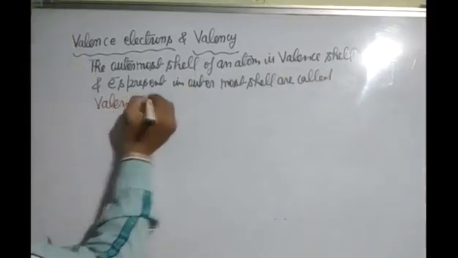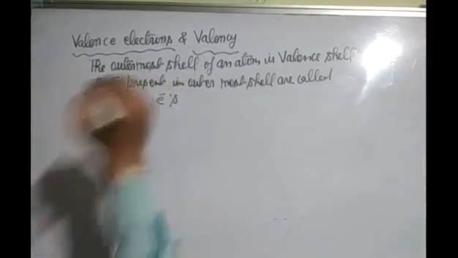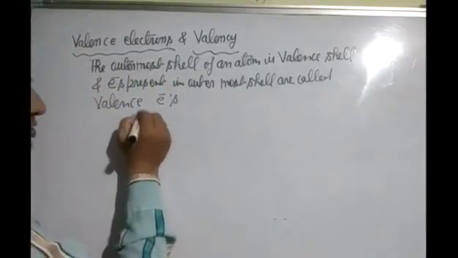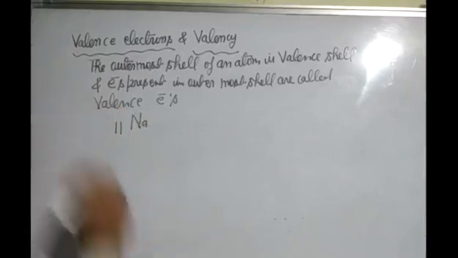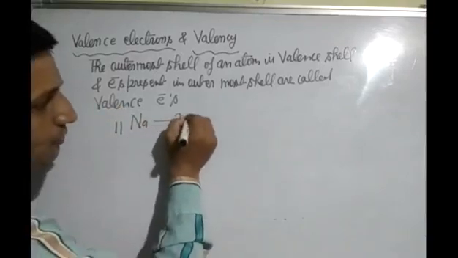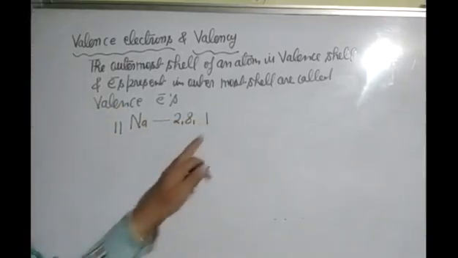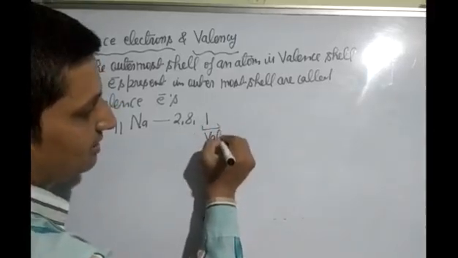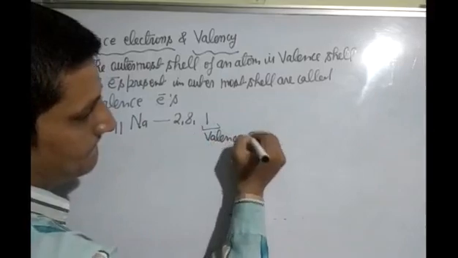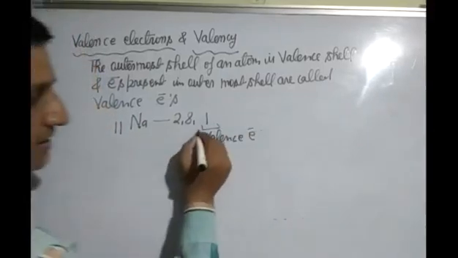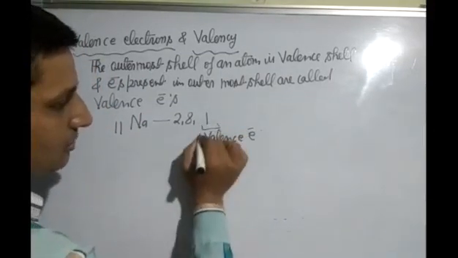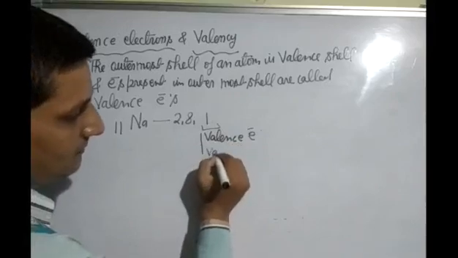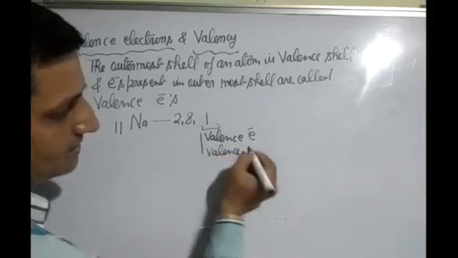For example, sodium: the atomic number of sodium is 11, its electronic configuration is 2, 8, 1. In the last cell 1 electron is present, so this is called the valence electron, and this cell is called the valence cell.